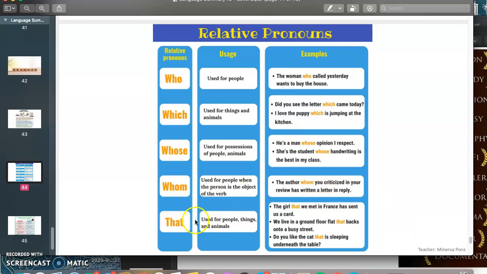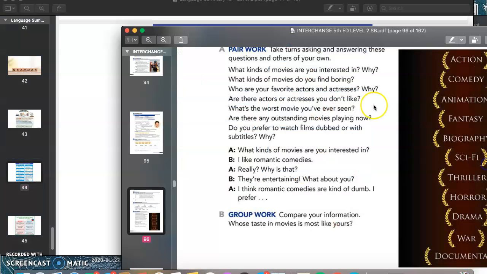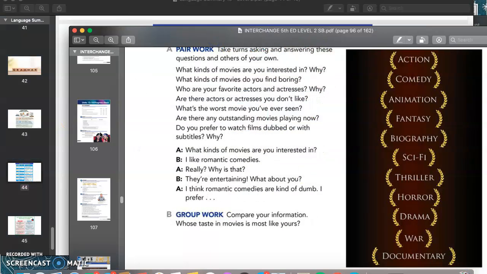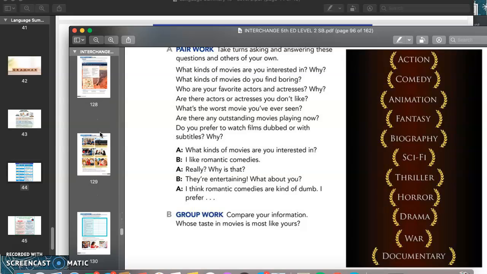And then we have that, which is used for people, things, and animals. We can say the girl that we met in France, the flat that, the cat that is sleeping underneath the table. So basically we can use that for everything. And then again, we use whom and who for people. It's just that in this case, who is the subject, and in this case, whom is the object. And that's when we use it. So in here in the book, we have an exercise about that.